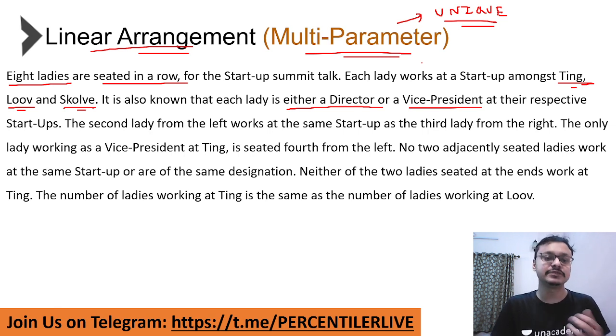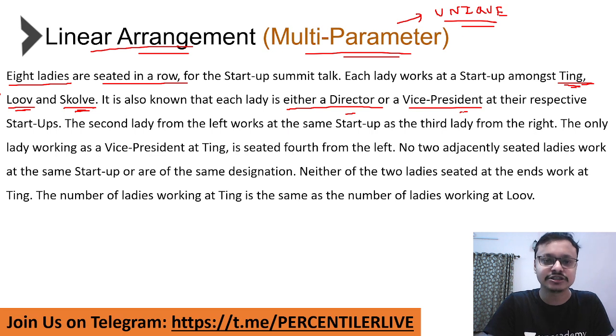So these kind of linear arrangement sets are equally important where you do not have a uniqueness of parameters. The first thing you need to do is get a breakup of how many ladies are a director, how many ladies are a vice president, at the same time how many ladies work for each of these startups, Ting, Louvre and Skolv. Also, the other thing to keep in mind is that the designations go along with the startups. So for example, somebody could be a director at Skolv while another lady could be a vice president at Ting and so on. So you need to identify for each combination as well which lady is there.